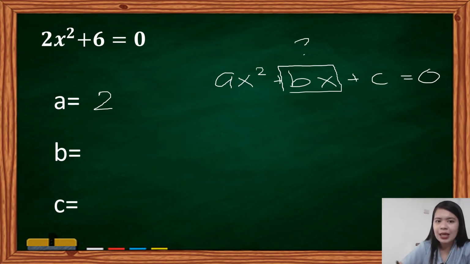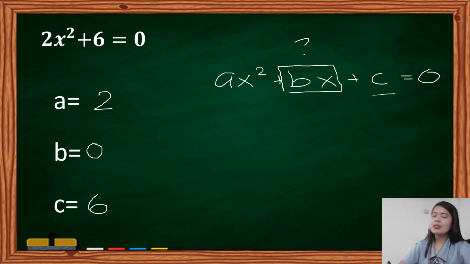So, ibig sabihin, this one is 0. And then, our value of c is 6. Kasi nawawala yung ating term na ang katabi x, so ibig sabihin, b is equal to 0. So, the value of a is 2, b is 0, and c is equal to 6. So, pwedeng si b at si c ay maging equal to 0, pero si a hindi pwedeng maging equal to 0.